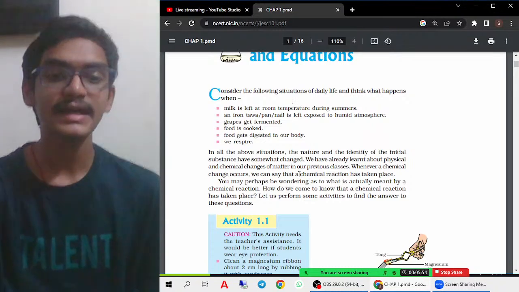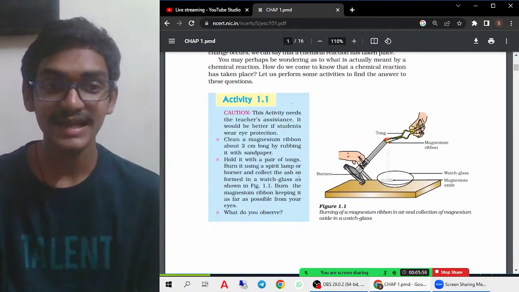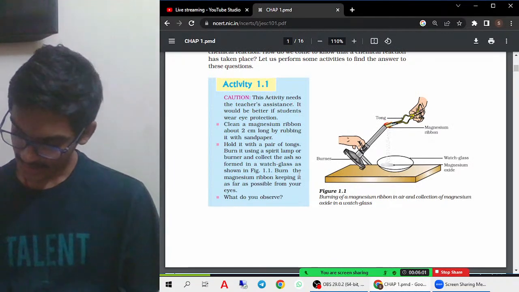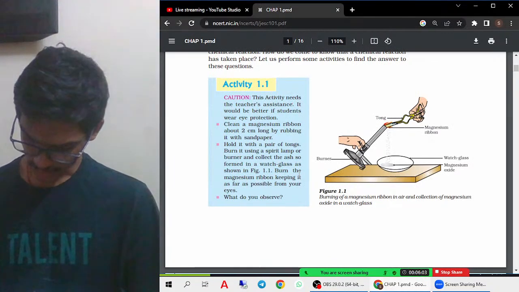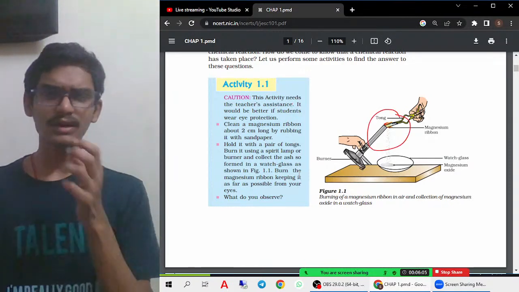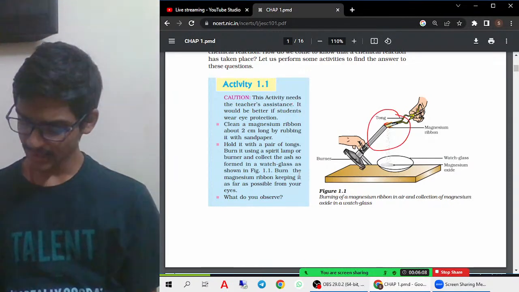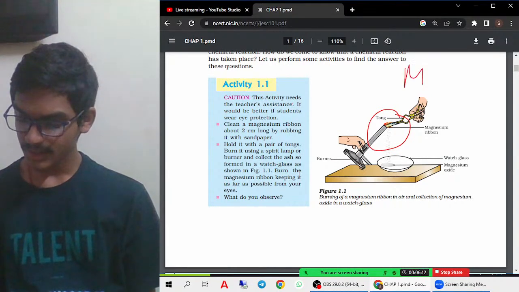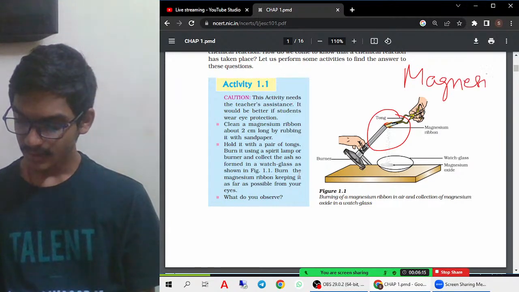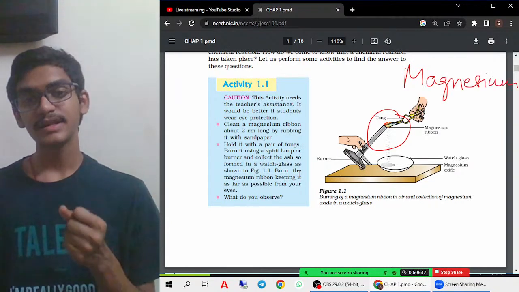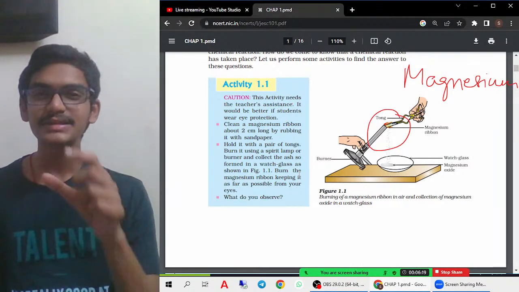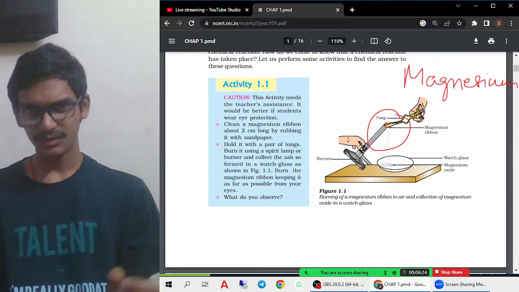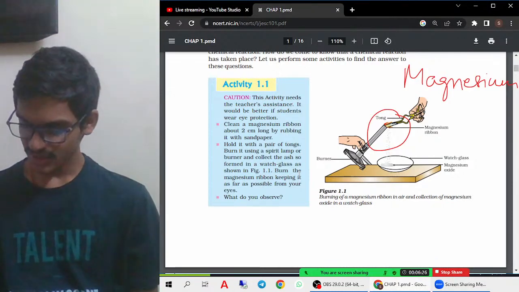Okay. Now let us try to understand the first activity which is given in the textbook. So what are we doing here? Here we are taking a burner, and we are burning a ribbon. What kind of ribbon are we burning? We are burning the magnesium ribbon. Why is this magnesium ribbon very important? This magnesium ribbon is of a silvery, grayish color. That is the magnesium ribbon.